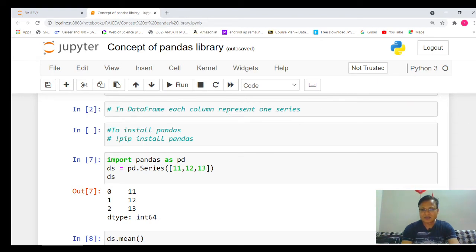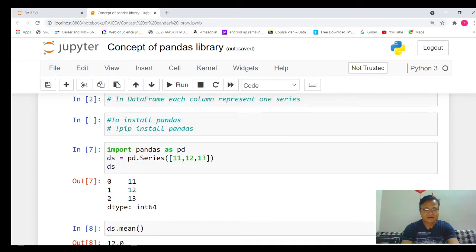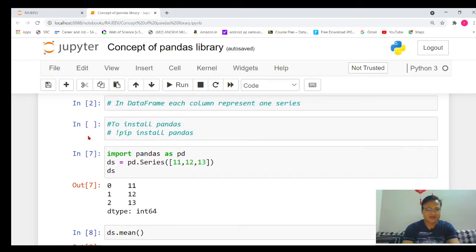Next important thing is how to install pandas. As I have already said, if you want to install pandas, we will simply write, don't use the hash symbol, meaning we need to remove that part. We will use exclamation mark pip install pandas. This is the normal way to install any library in Python.